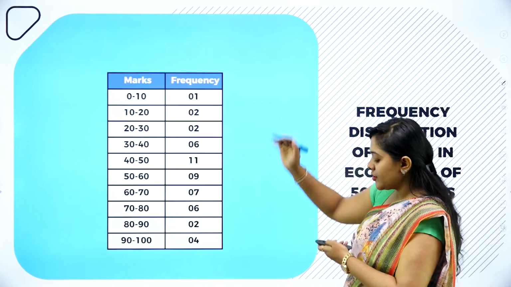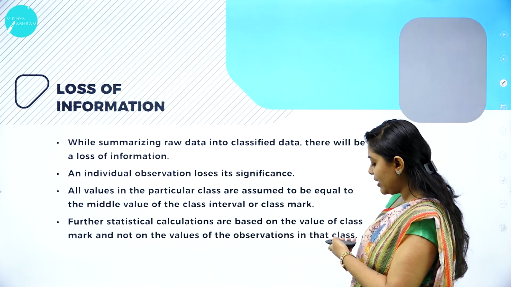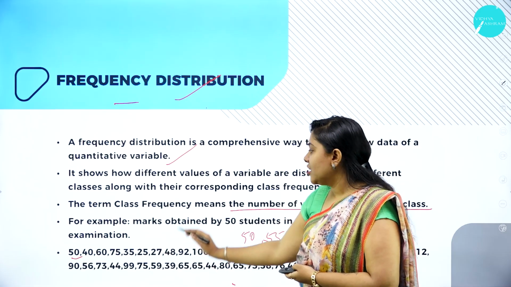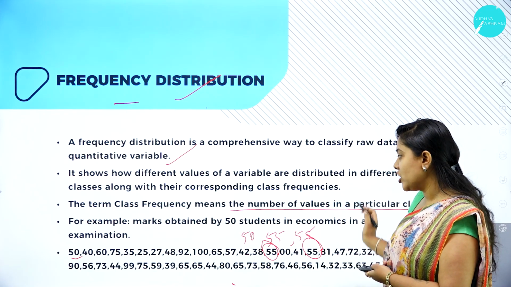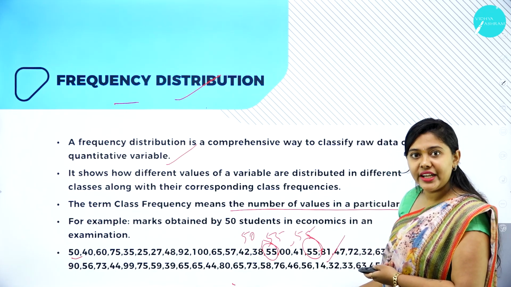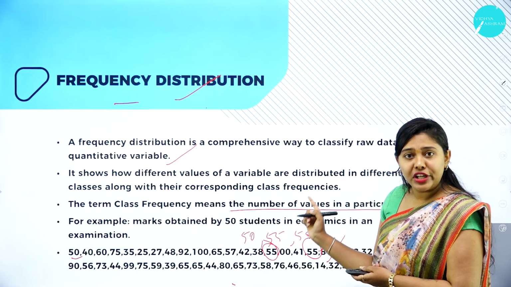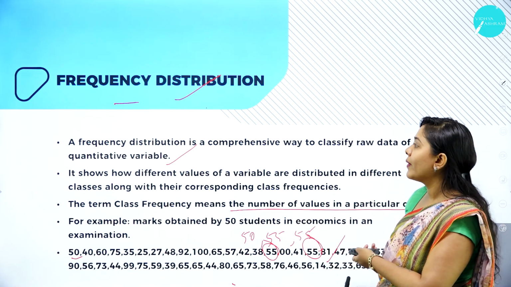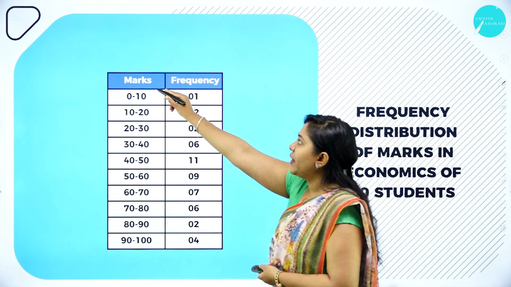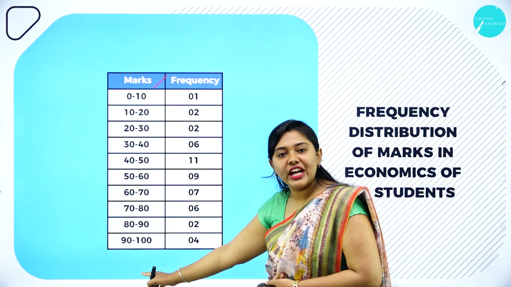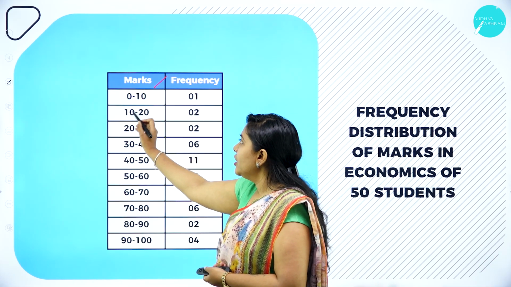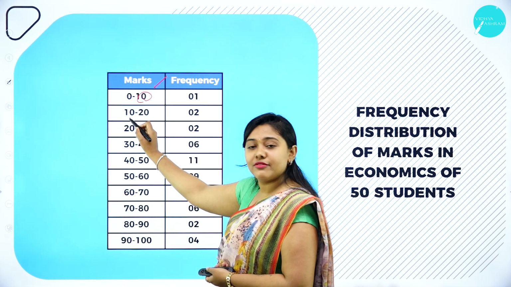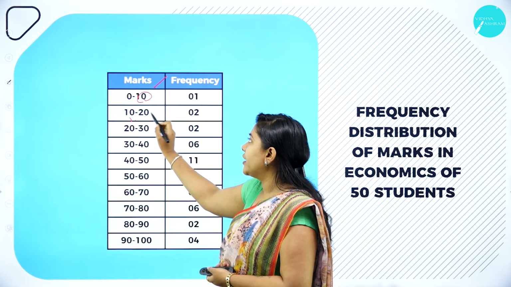Moving forward, with the same example, what do we have? The marks obtained by 50 students in economics in an examination. With the help of the same data, we are preparing the frequency distribution table. Marks obtained. Which kind of method have we followed? It is the exclusive method. 0 to 10, and the same number we start with here, that is 10 to 20.